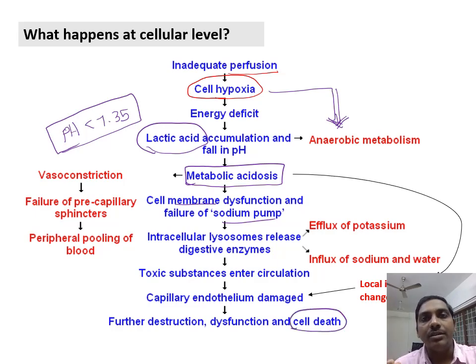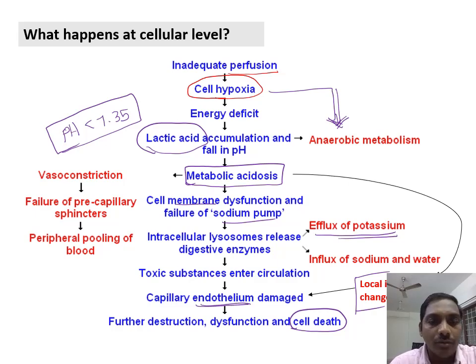So hypoxia, decreased perfusion, acidosis, and over a period of time it undergoes cell death. Also this cellular destruction leads to efflux of potassium. So the intracellular potassium will get excreted and there will be local inflammatory changes that will injure the capillary endothelium of the vessels. All these will cause tissue edema.